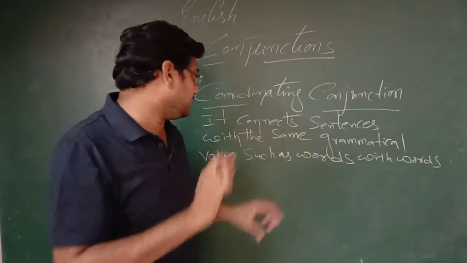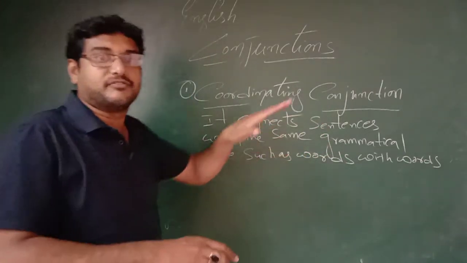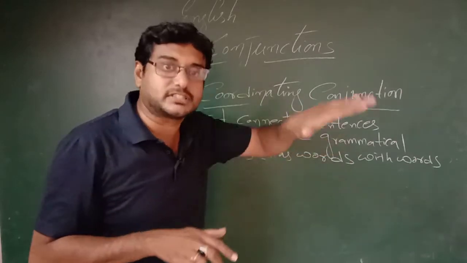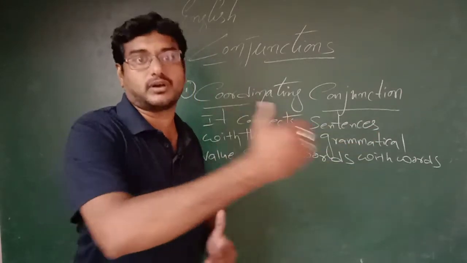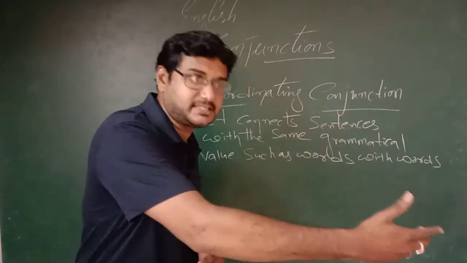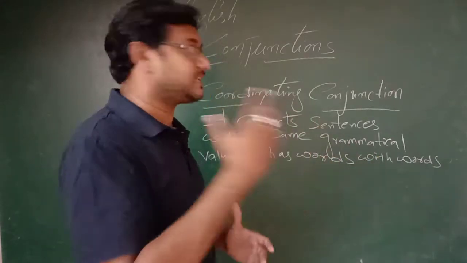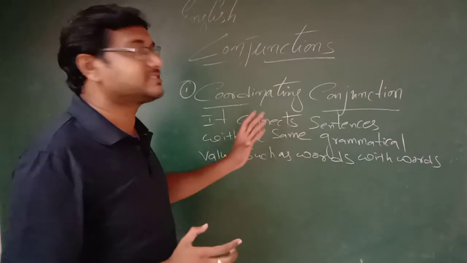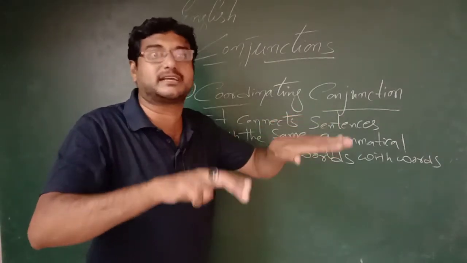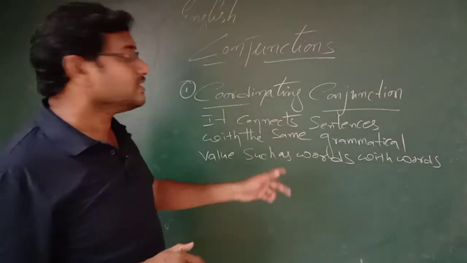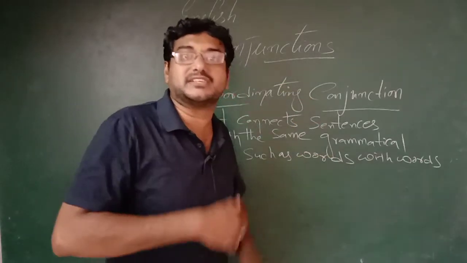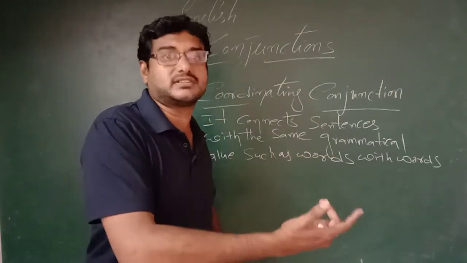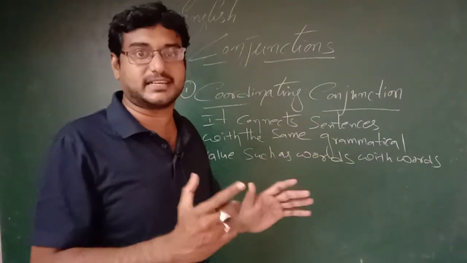Same grammatical value. It means such as words with words. It will connect words with words, clauses with clauses, phrases with phrases, and sentences with sentences.